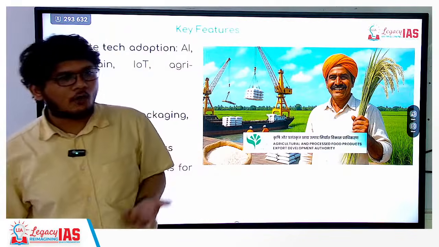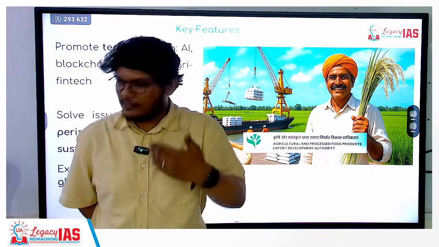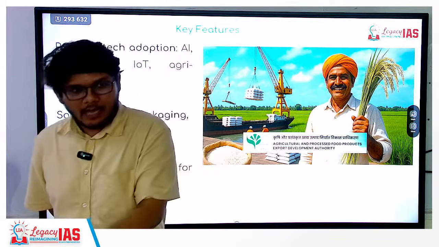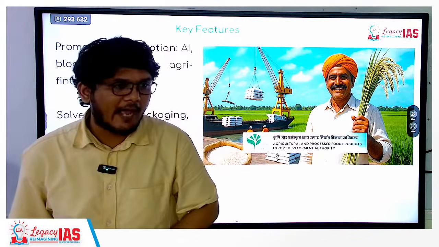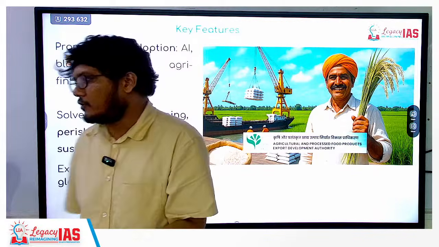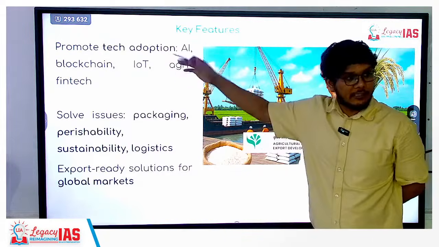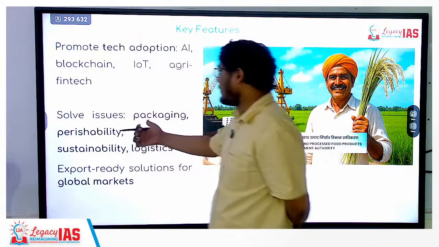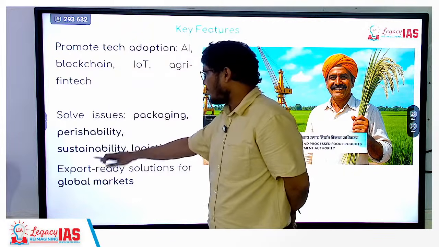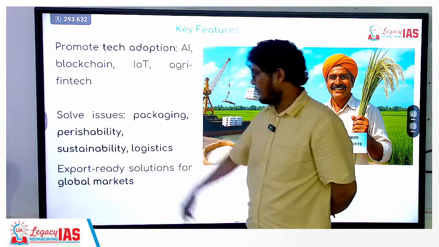Now the farmers reach out to bank branches to take a loan, physically present, whereas I can right now take a loan by the click of a button on my ICICI app. That is digital technology. So those kinds of interventions will be provided for these areas, right? And the problems that will be solved, we have already discussed: perishability, sustainability, logistics, quality, packaging, etc.